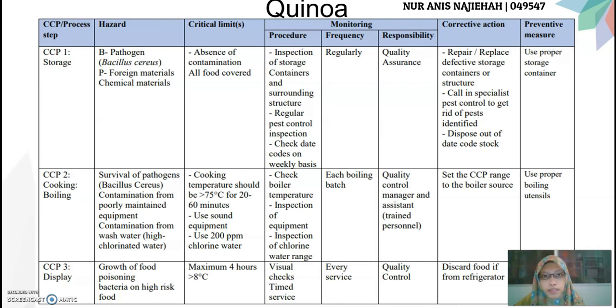For display, the limit is maximum 4 hours for more than 8 degrees Celsius. The monitoring procedure is visual check and time service. It should be done every service by the quality control, and discard the food if it is from the refrigerator. Display within the required period.